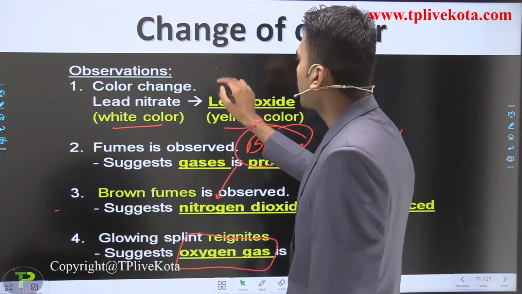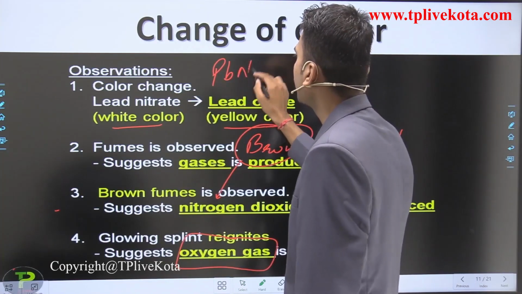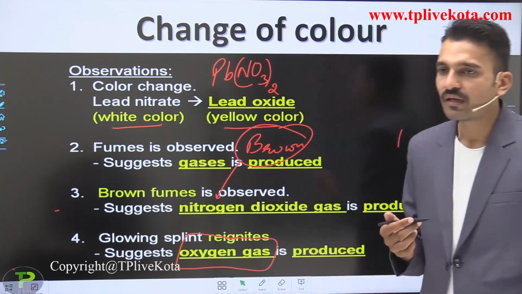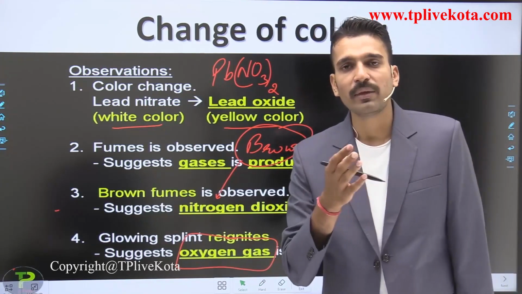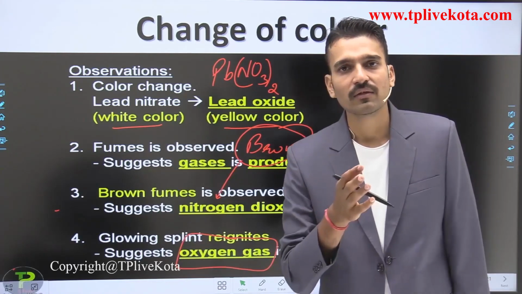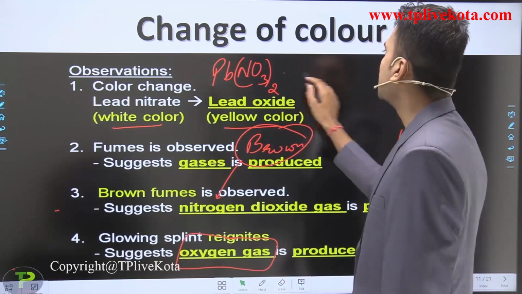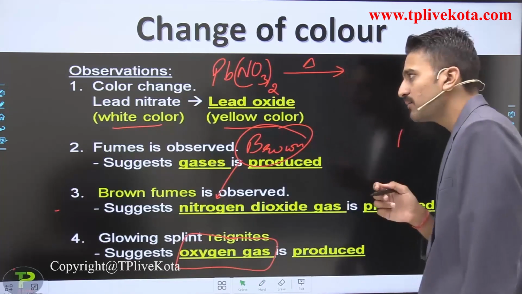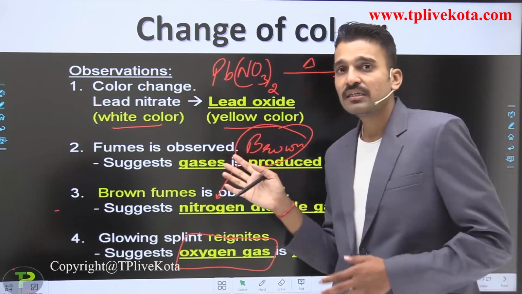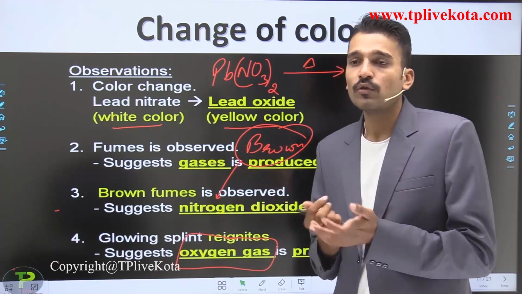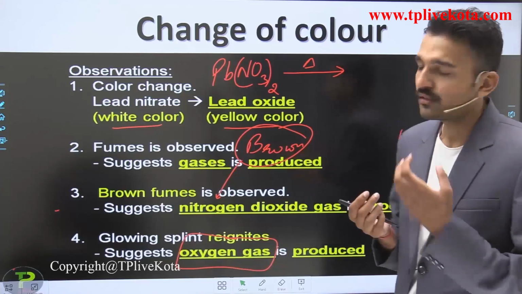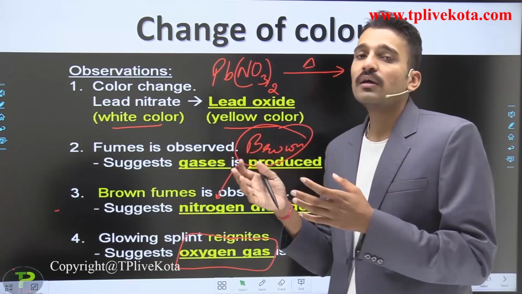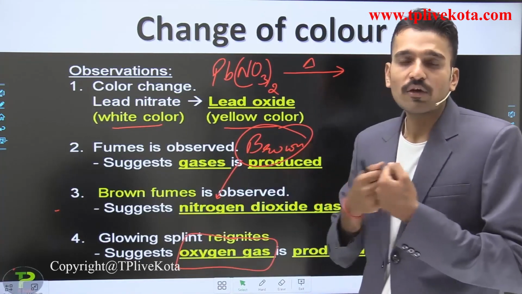So what we are having, lead nitrate. The formula of lead nitrate is Pb(NO3)2. This is the formula of lead nitrate. You have studied the making of chemical formulas in your class 9. So when it is heated, and for the heat I use the symbol delta. It means this particular reaction involves what? Breaking and making of new bond. So the energy is utilized in the breaking. More energy is utilized in breaking the bonds than is released by the making of bonds.